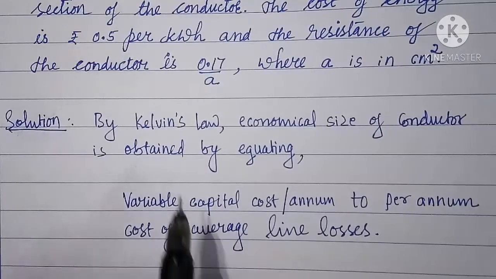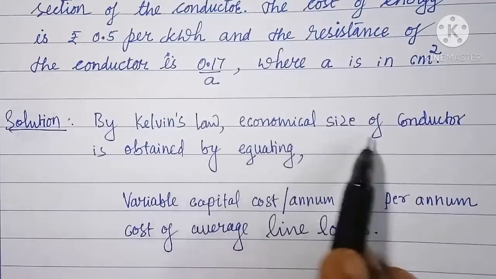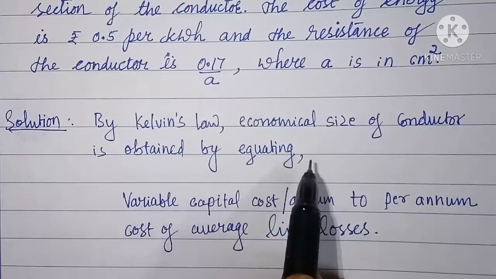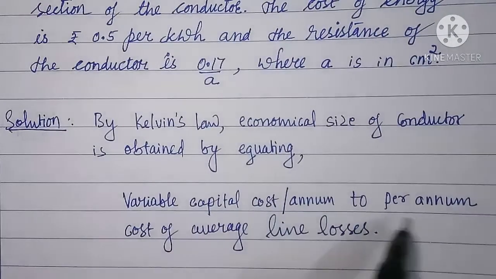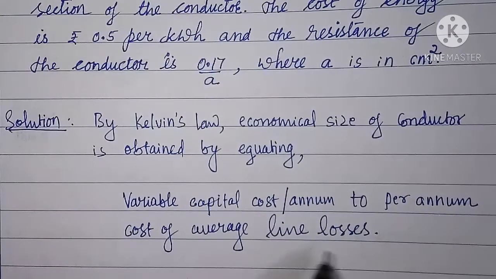Solution. By Kelvin's law, economical size of conductor is obtained by equating variable capital cost per annum to per annum cost of average line losses.